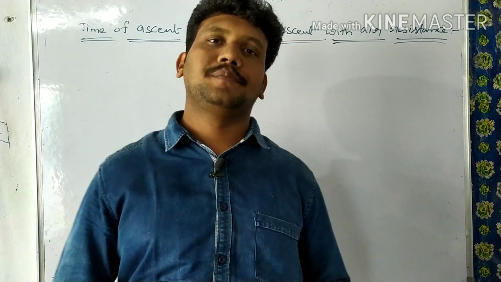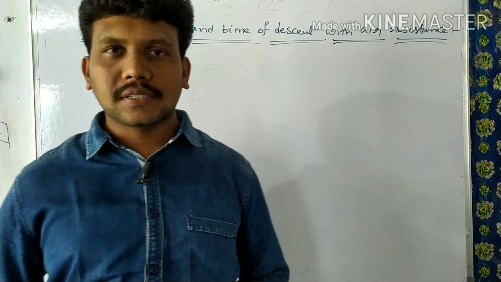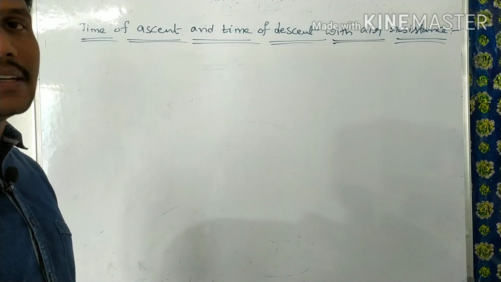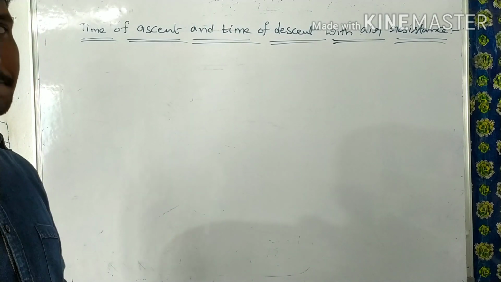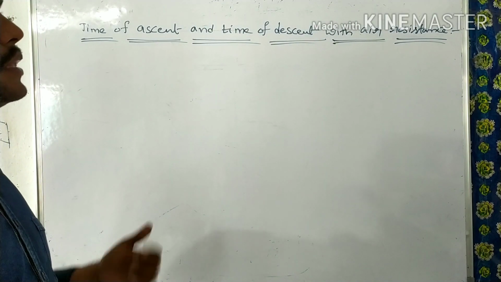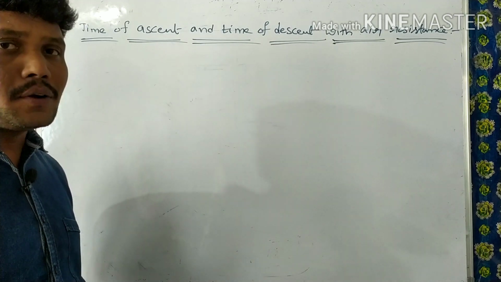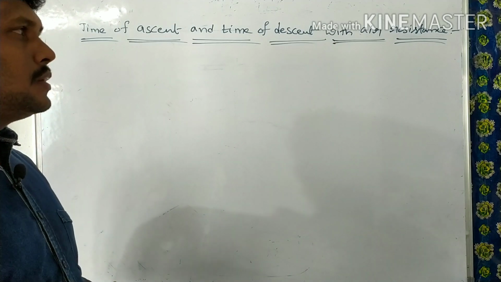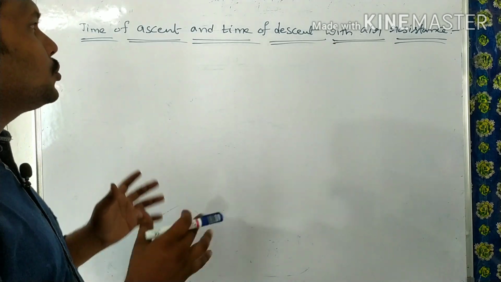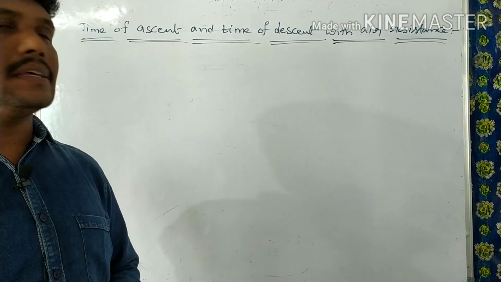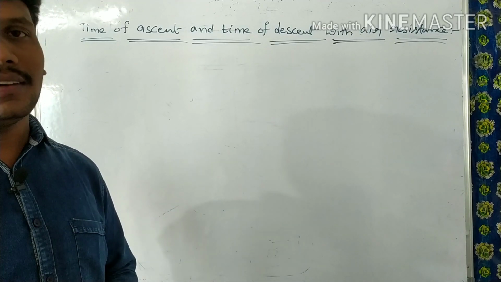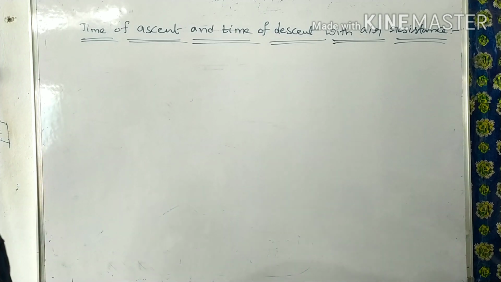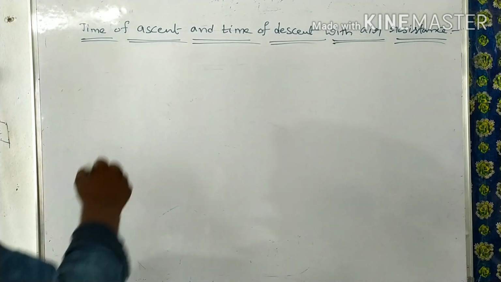I teach physics. Today we are going to discuss time of ascent and time of descent with air resistance in motion along a straight line. In the previous classes we have learned about the time of ascent and time of descent, but now I wish to introduce these two topics in the presence of air resistance, how they will act in the air. Now let me explain about this time of ascent and time of descent. Okay, now let us write.